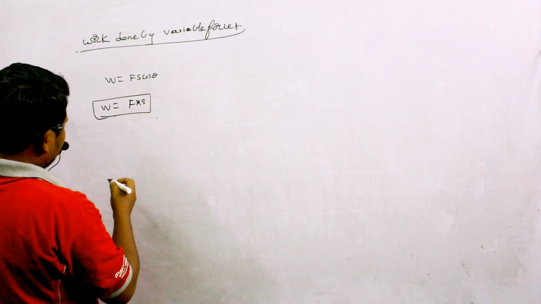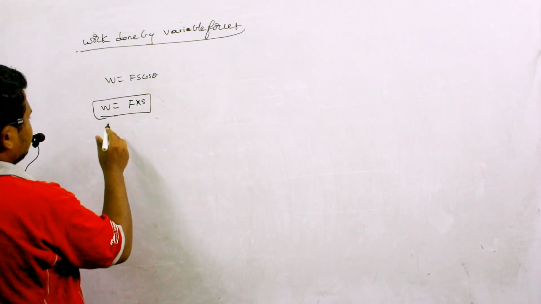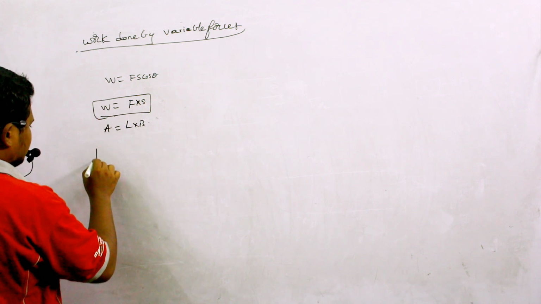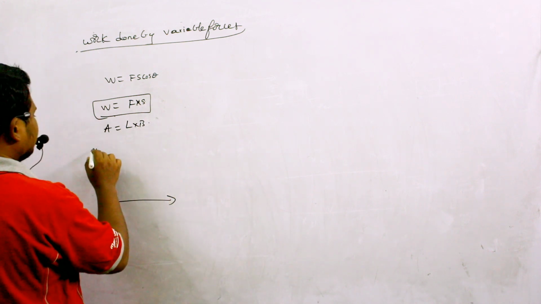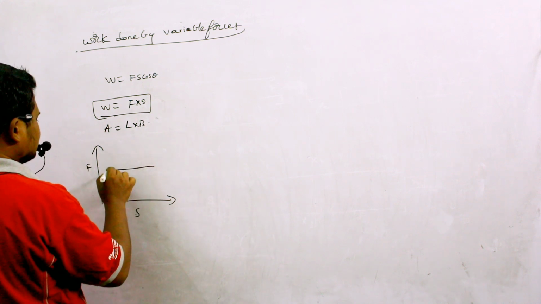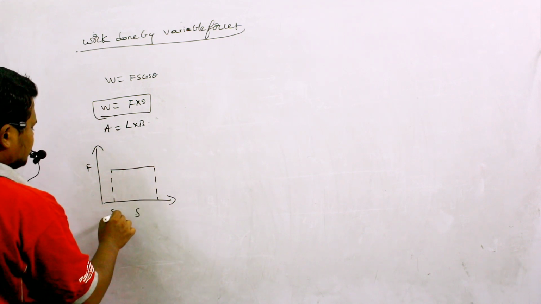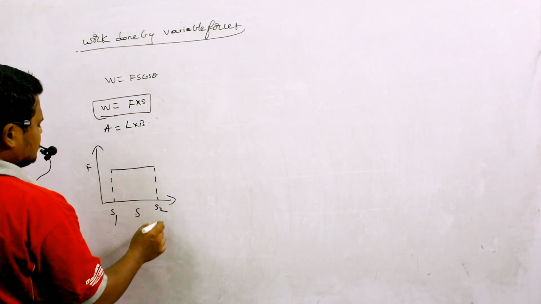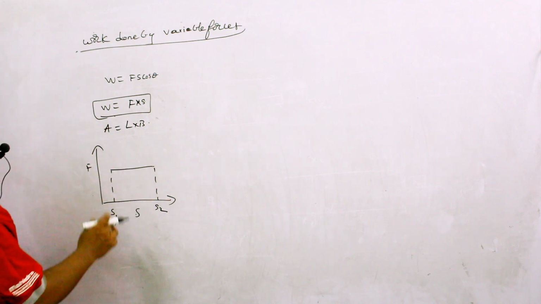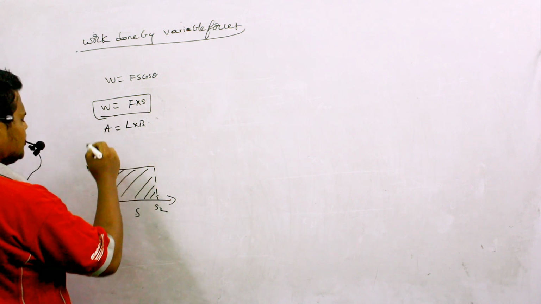So this formula is exactly in the form of area is equal to length into breadth. Area is equal to L into B. So if I take a graph of force and displacement, where force is a constant, and if I consider this area, where initial position is S1, final position is S2, then displacement will become S2 minus S1. Then area under this graph should give the work done.